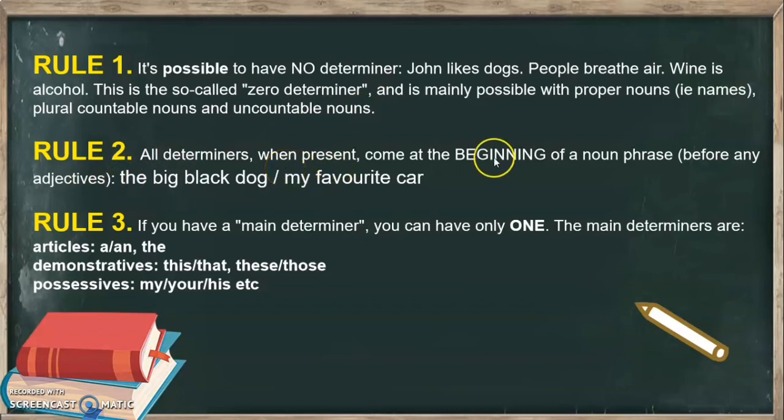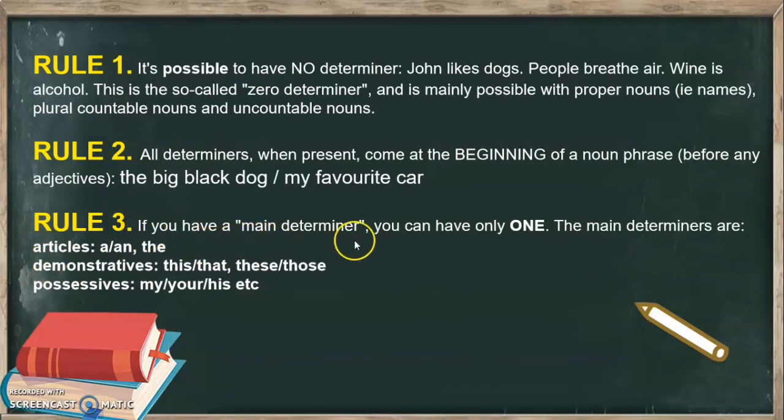All determiners come at the beginning before any adjectives, such as these examples right here. The big black dog. Determiner: the. My favorite card. Determiner: my. Do you remember? The is an article. Yes? Okay, good.